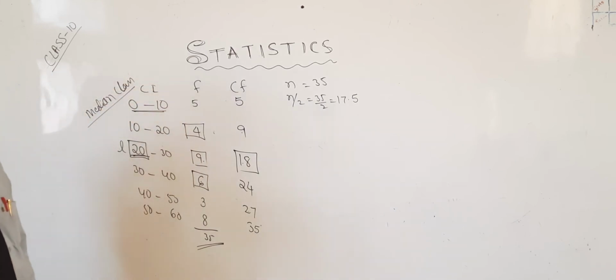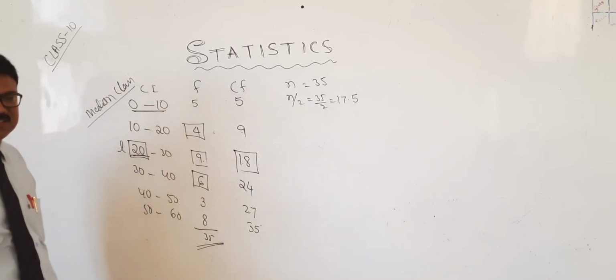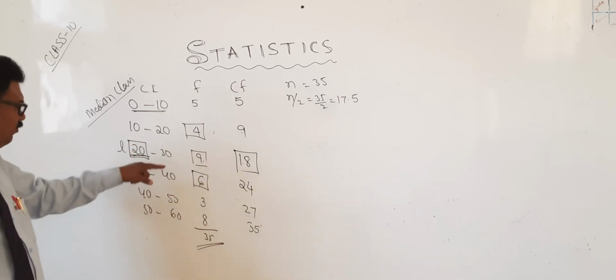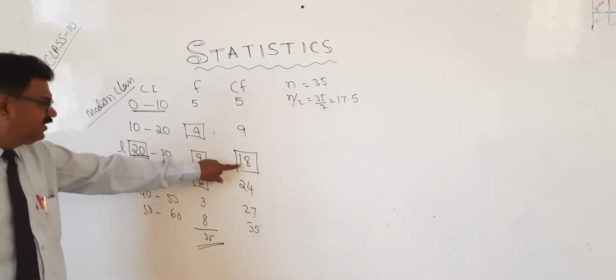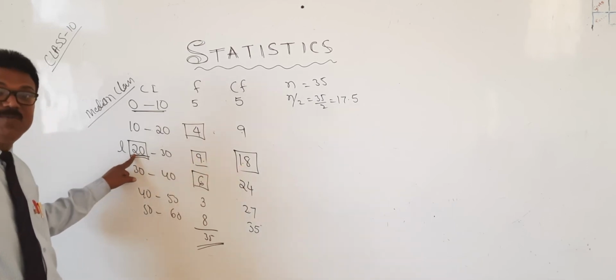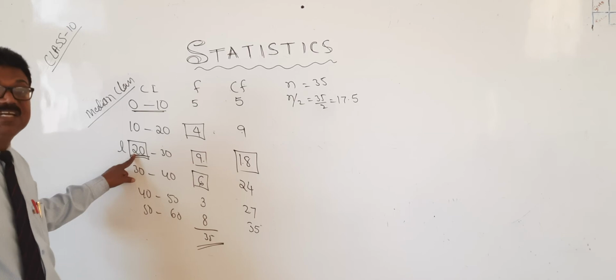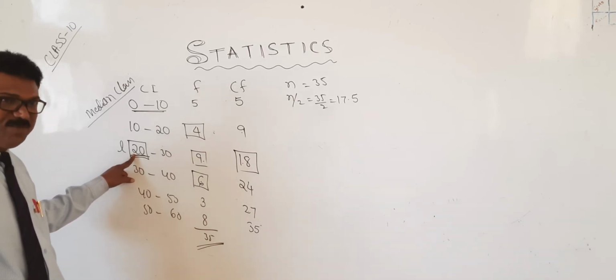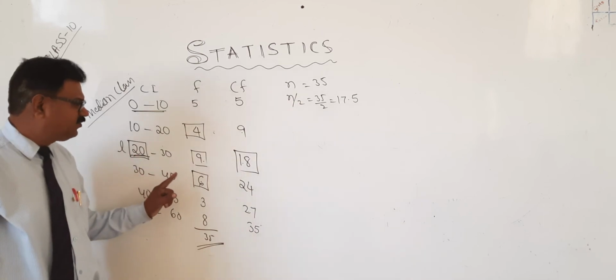Median class. One more question or case study they will ask: what is the median class of this problem? Median class means when it is n by 2, the concerned lower limit is the median class. They may also ask what is the modal class. What is the modal class? Very simple.